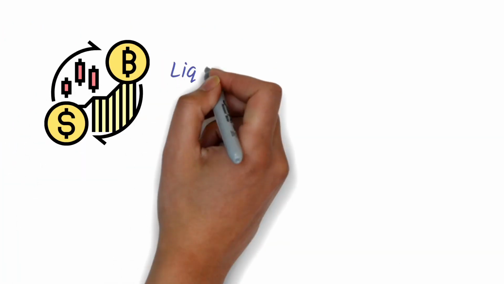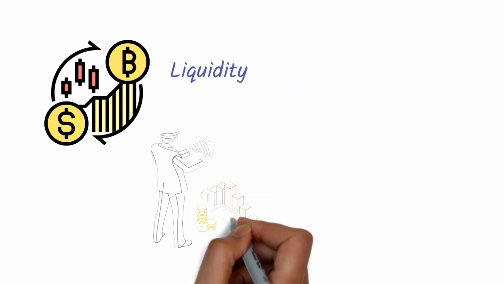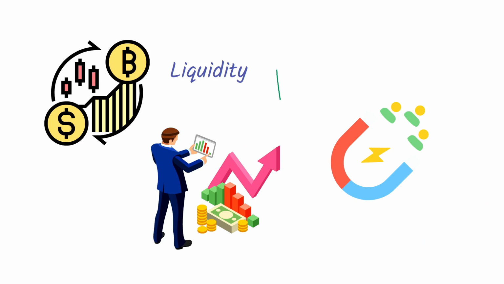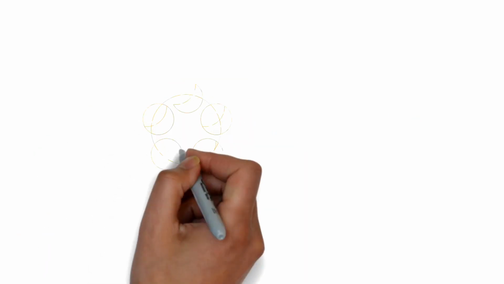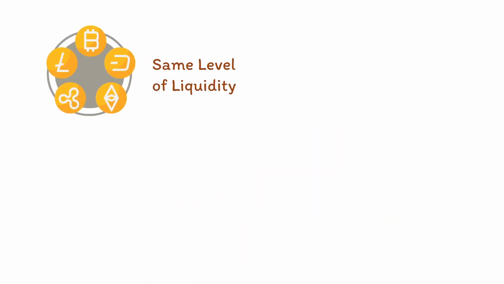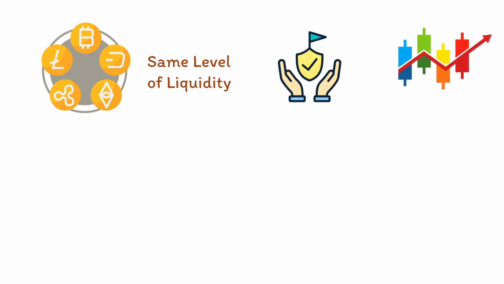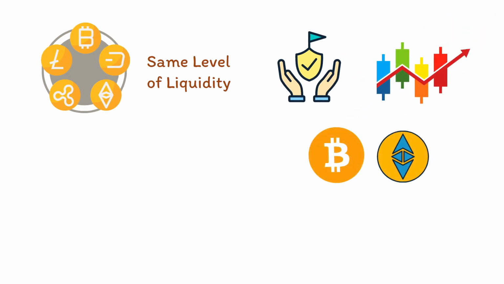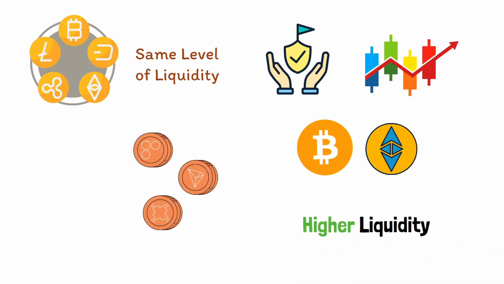Additionally, cryptocurrency exchanges play an essential role in liquidity. Popular exchanges with high trading volumes attract more buyers and sellers, resulting in increased liquidity. However, it's crucial to note that not all cryptocurrencies have the same level of liquidity. More established and widely traded cryptocurrencies like Bitcoin and Ethereum tend to have higher liquidity compared to smaller, less-known cryptocurrencies.